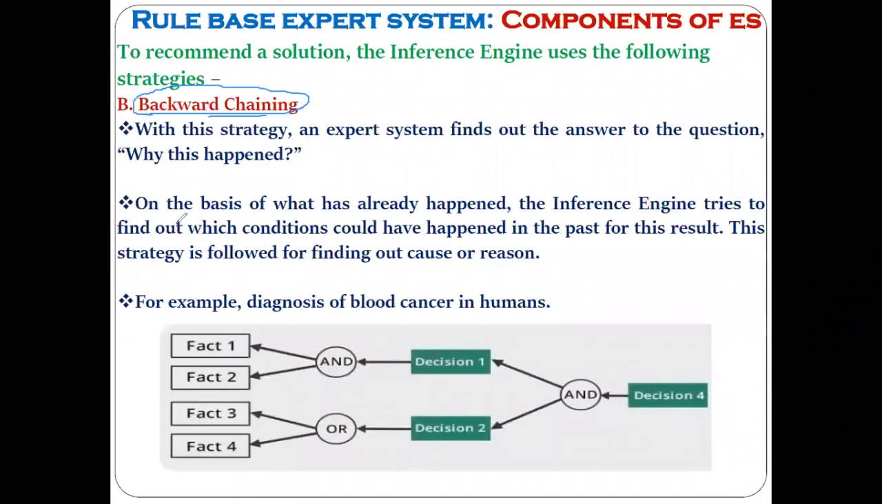Another way of providing the solution is what? The backward chaining. So it can give you the answer why this happened. It can give you the answer to a question like why this has happened. Now, as I said, it is opposite to the forward chaining. In the forward chaining, what is happening? We start from some fact and we reach the goal. We reach the goal in the sense you take some decision. Understood?